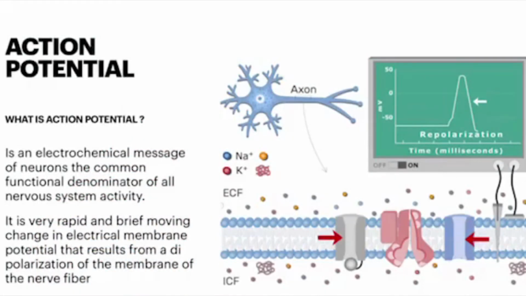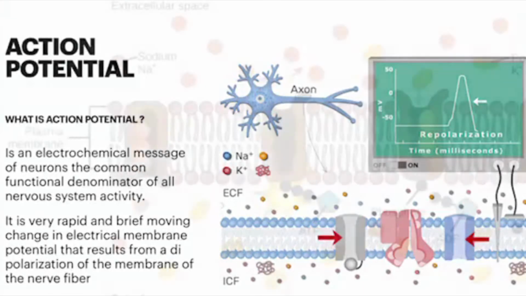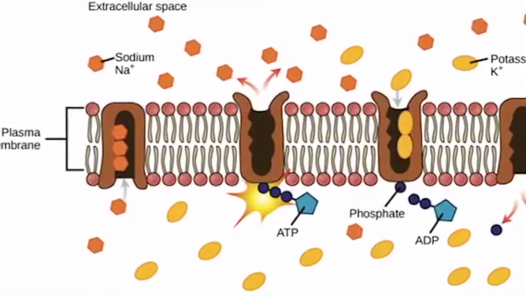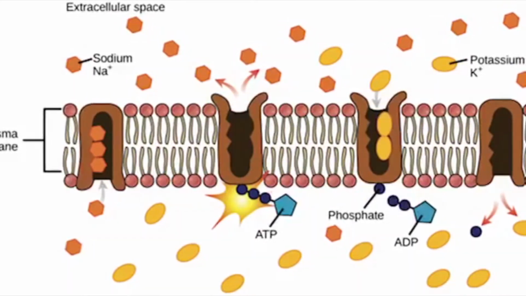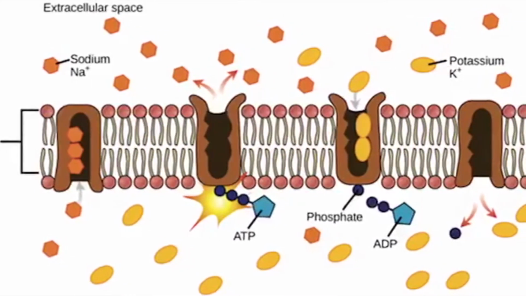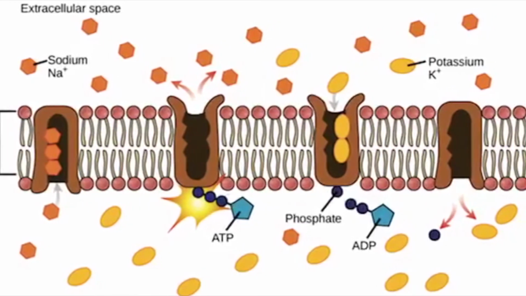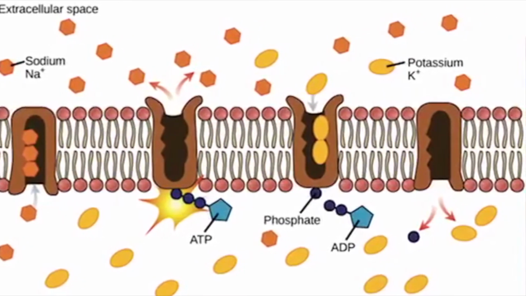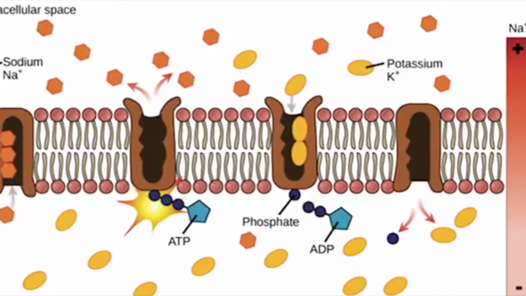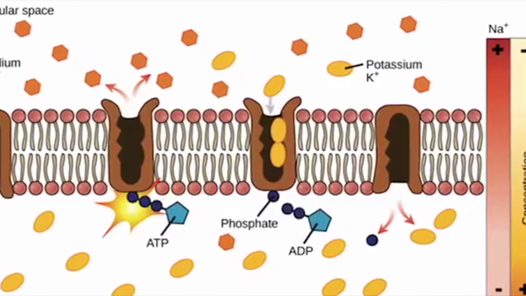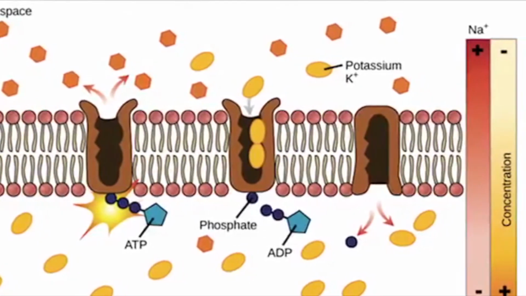Action potential. What is an action potential? It is an electrochemical message of neurons, the common functional denominator of all nervous system activity. It is a very rapid and brief moving change in electrical membrane potential that results from a depolarization of the membrane of the nerve fiber. Action potentials are transmitted from one neuron to another across synapses, which may be either electrical or chemical. The narrow gap between neurons at chemical synapses is bridged by chemical neurotransmitter molecules.